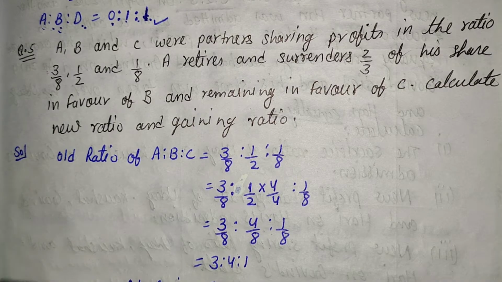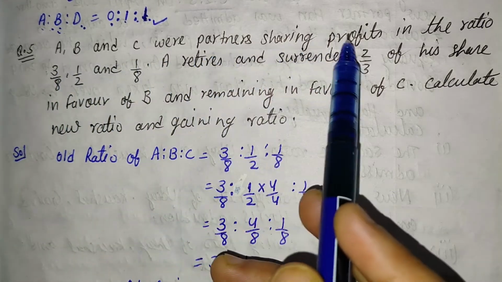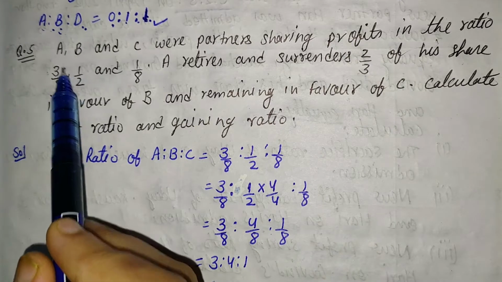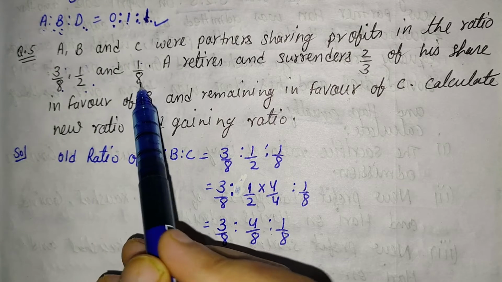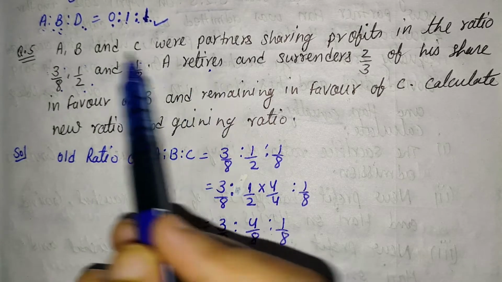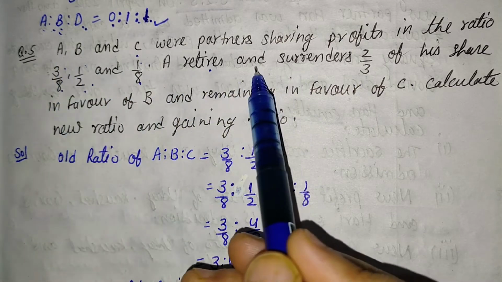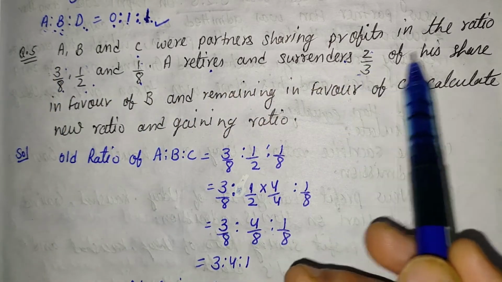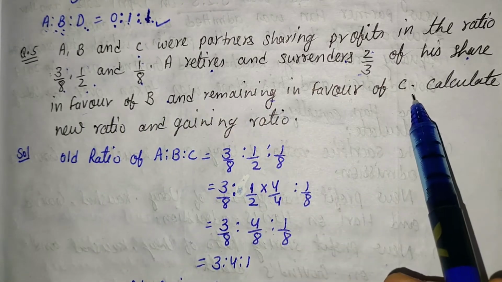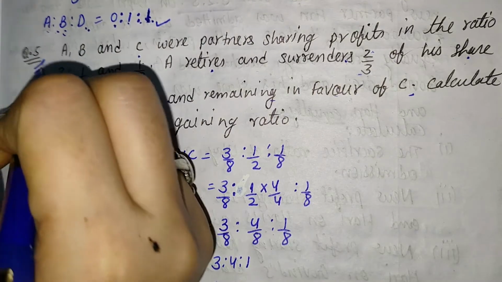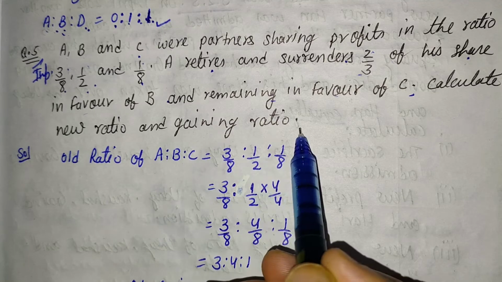Here one more question is given. A, B and C were partners sharing profits in the ratio 3 upon 8, 1 upon 2 and 1 upon 8. A retires. It means here A, B, C are 3 partners, and A retires. A retires and surrenders 2/3 of his share in favor of B and the remaining in favor of C. It is a very important question and a little bit difficult. Calculate the new ratio and gaining ratio.